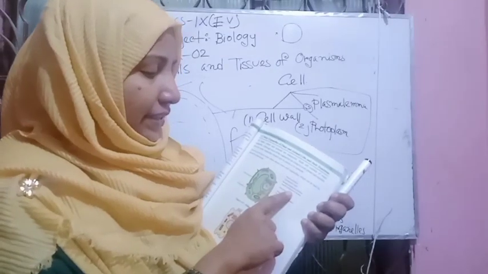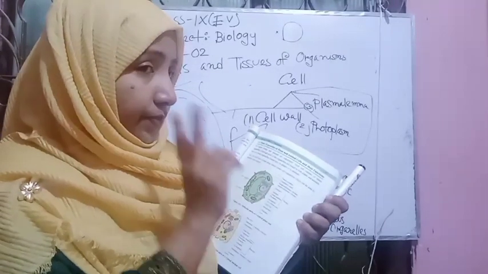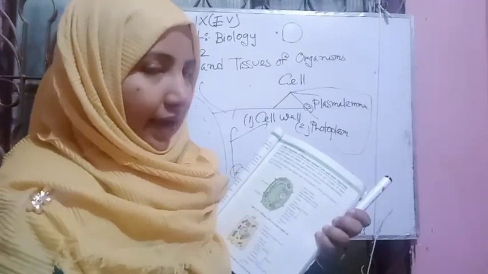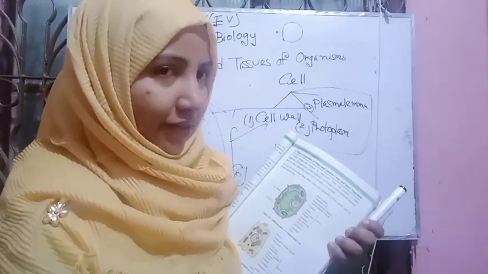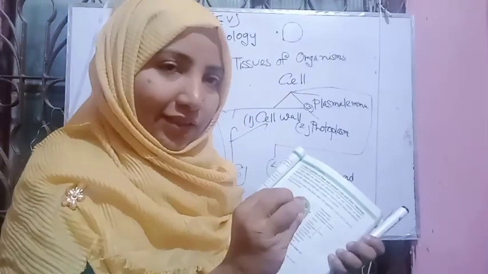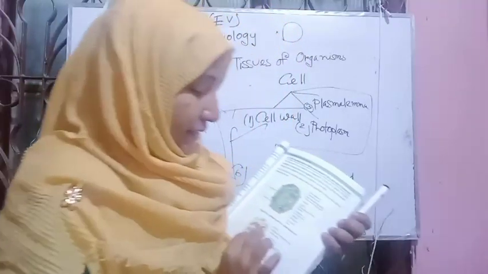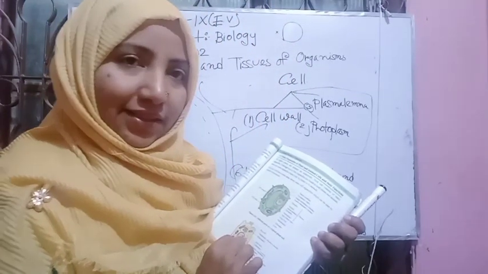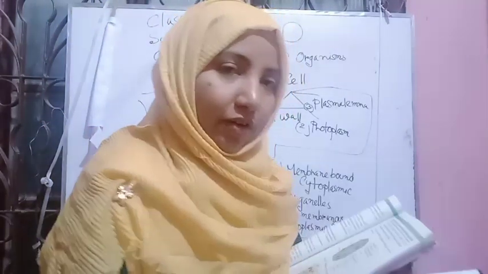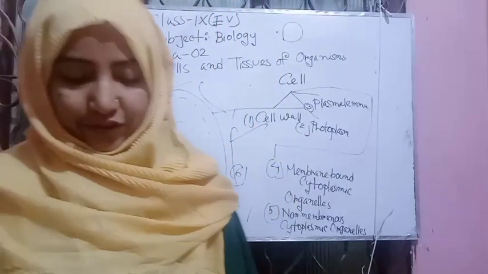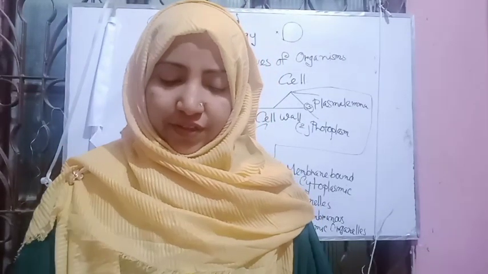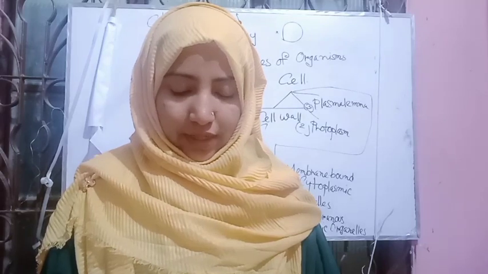The plant cell has a unique structure, the plastids or chloroplast, but the animal cell has no plastids or chloroplast. Now, the first structure is the cell wall.